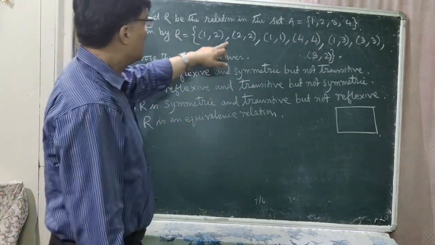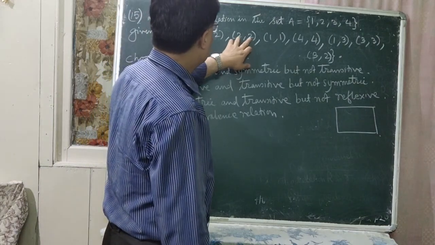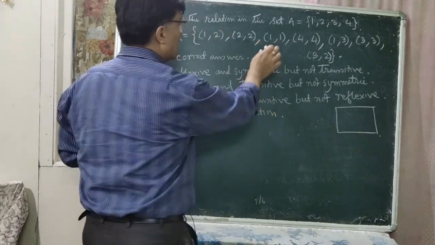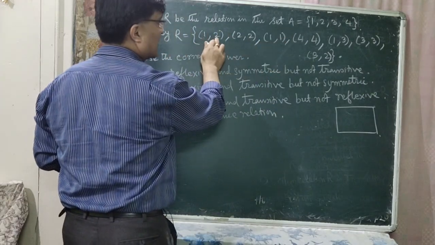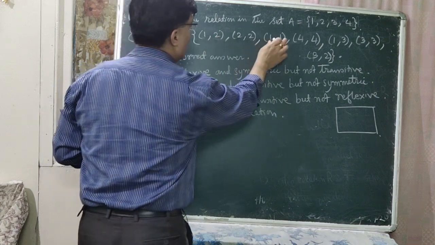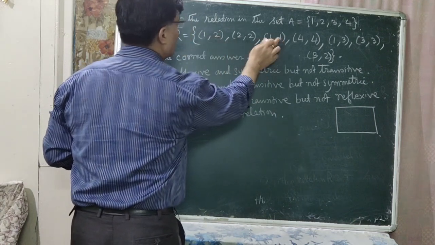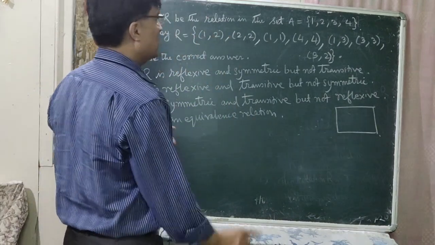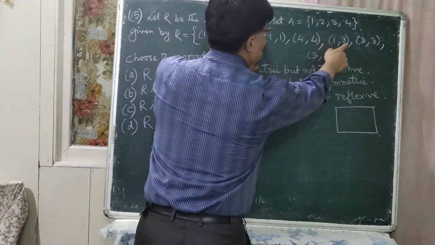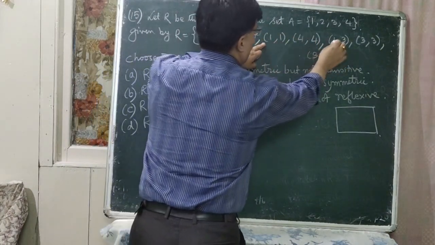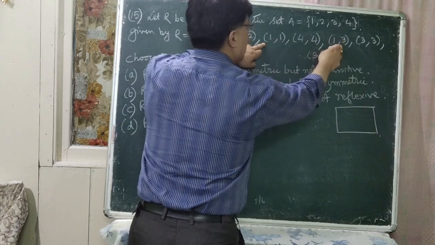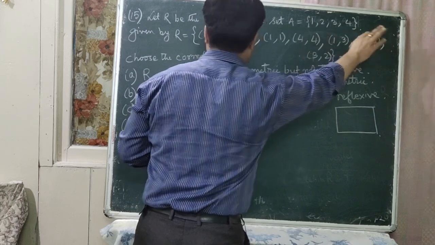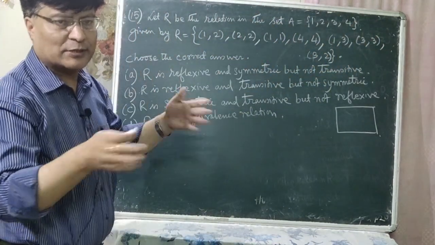Is that clear? Now (2,2) is there. Is there (2, something) else? No. Next, (1,1) is there and (1,2) is there, so (1,2) should be there. Here it is, yes, this is correct. Next, (1,1) is there, (1,3) is there, so (1,3) is there. So it is transitive. Now (4,4) is there. Is there (4, something)? No. So no need of checking this one.